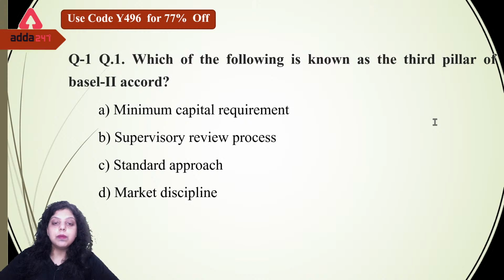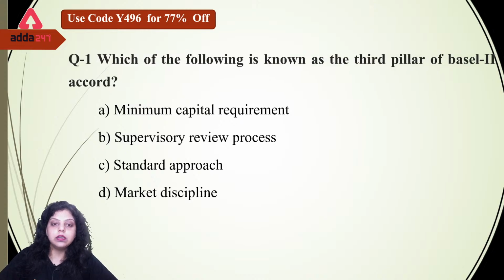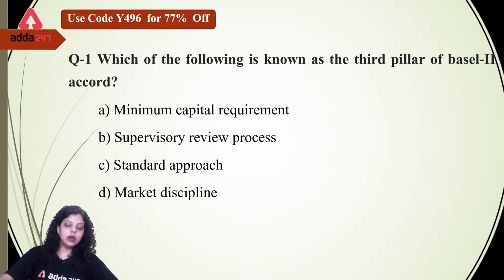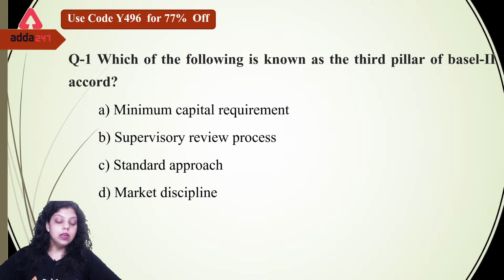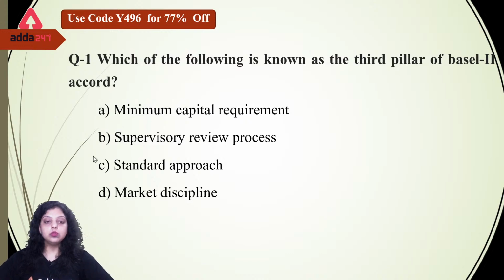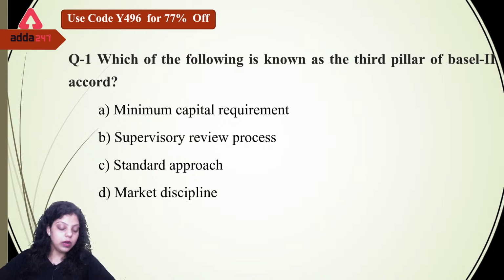So let's start practicing the question. The first question is on the screen: which of the following is known as the third pillar of Basel II Accord? So you have to answer now which of the following is the third pillar of the Basel II norms. Is it a minimum capital requirement? Is it a supervisory review process? Is it a standard approach, or is it a market discipline?